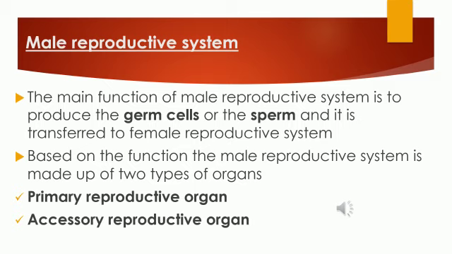So we know that the main function of the male reproductive system is to produce the germ cells, or otherwise the sperm cells, and they are transferred to the female reproductive system. This is one of the main functions of the male reproductive system. Based on their function, the male reproductive system is made up of two types of organs. One is primary reproductive organs and the next is accessory reproductive organs. So let us study this.